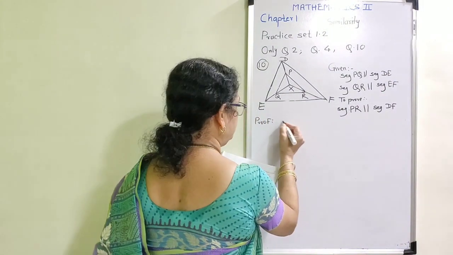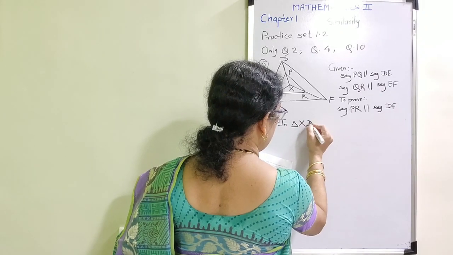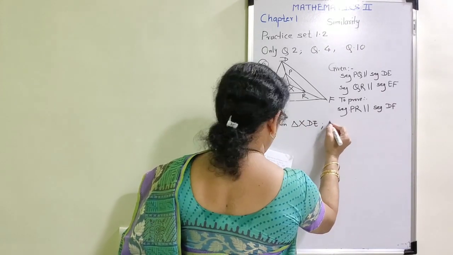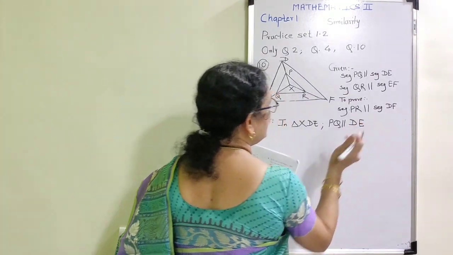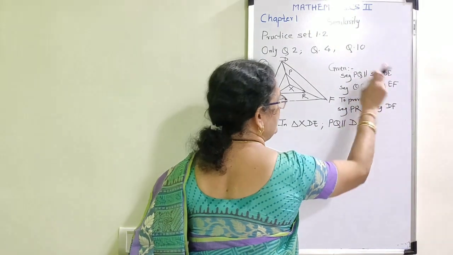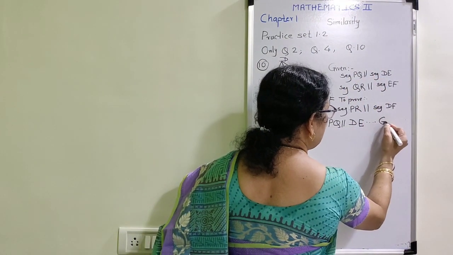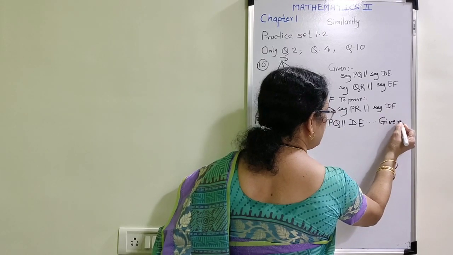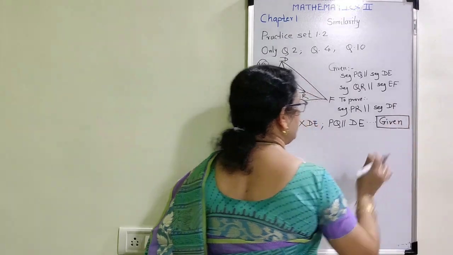In triangle XDE, PQ is parallel to DE. Now observe the given. First step, segment PQ is parallel to DE and they have given a blank here. That means in that blank you have to write the reason given, which is given as the answer.